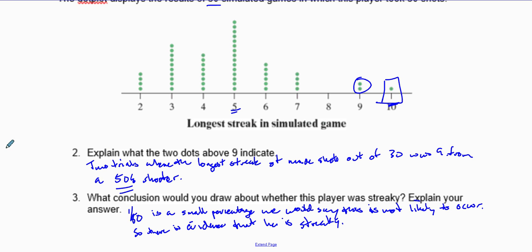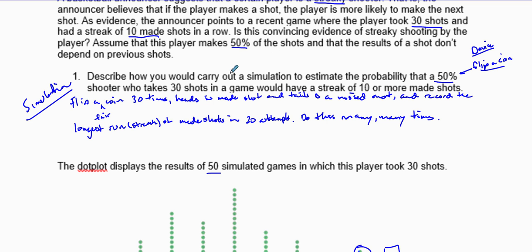Okay, and so going through this again, explain what the two dots here represent, kind of working backwards again. These are two trials right here where the longest streak of made shots out of 30 was 9 from a 50% shooter. When we did our simulation, we used a 50% shooter and asked, what are the chances of him making 10 shots or more?